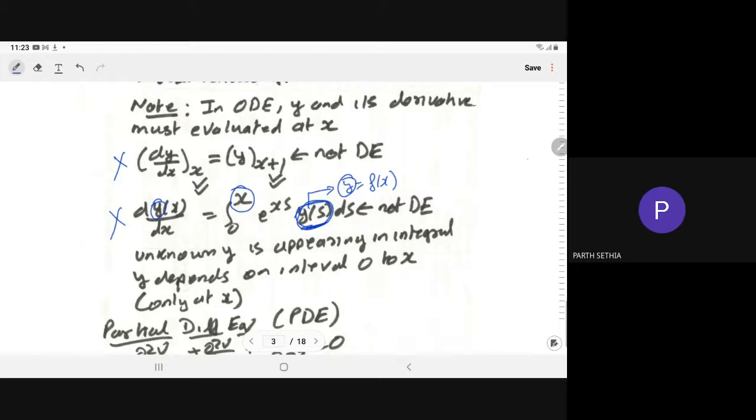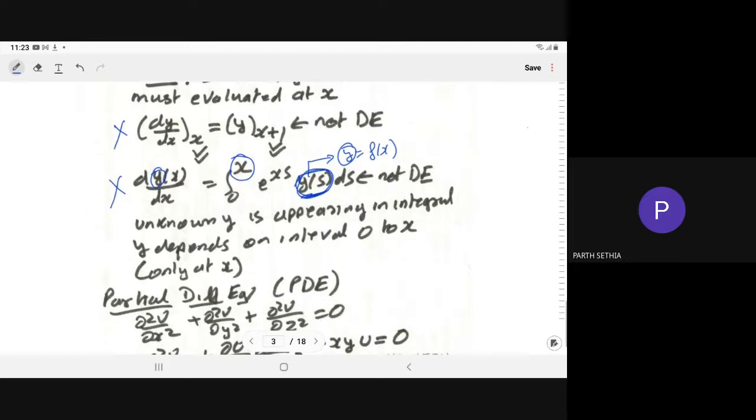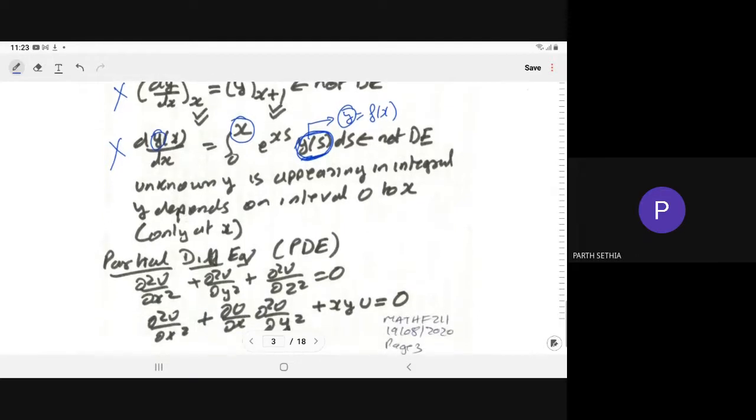Generally in the GATE exam or in higher study exams, you may have this type of question, whether the given equation is a differential equation or not. So you have to recognize it. Now the second classification is the partial differential equation.